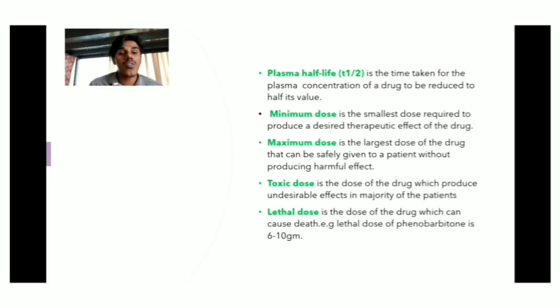What is toxic dose? It is a dose of the drug which produces undesirable effects in the majority of the patients. Lethal dose. It is a dose of the drug which can cause death. Example, the lethal dose of phenobarbital is 6 to 10 gram.